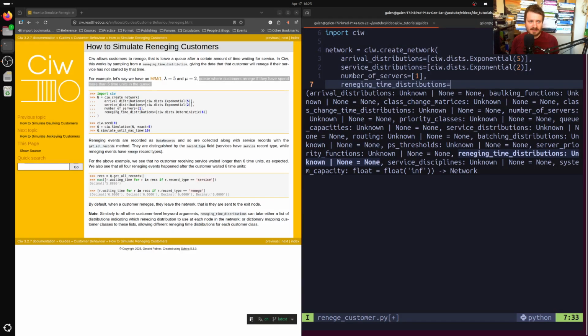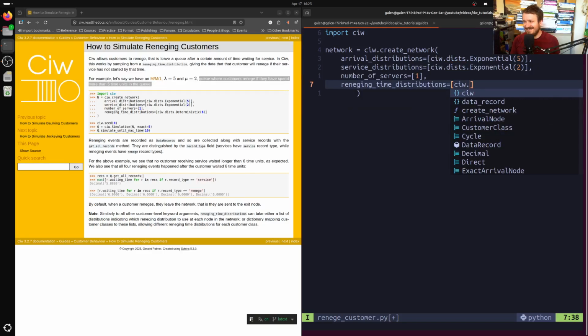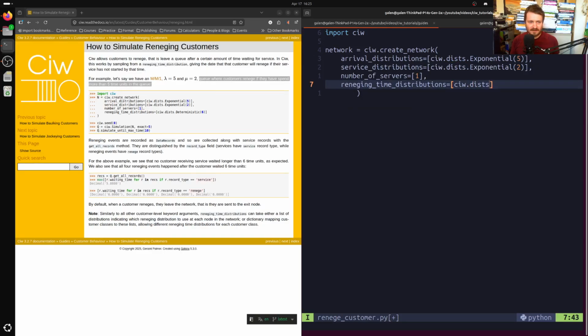And here we're going to fill in reneging distributions, which again, like other fields, if you need a refresher on Ciw, this needs to match the same length as the number of queues or be empty. So deterministic 6. Deterministic here is just to say, maybe degenerate is a better statistics term, or even constant. That just means the reneging time is strictly just 6. You can actually have random amounts of time, where for each customer when they arrive, a reneging time is chosen according to this distribution, and it could be exponential, it could be gamma, it could be a variety of different probability distributions. That's all fine.